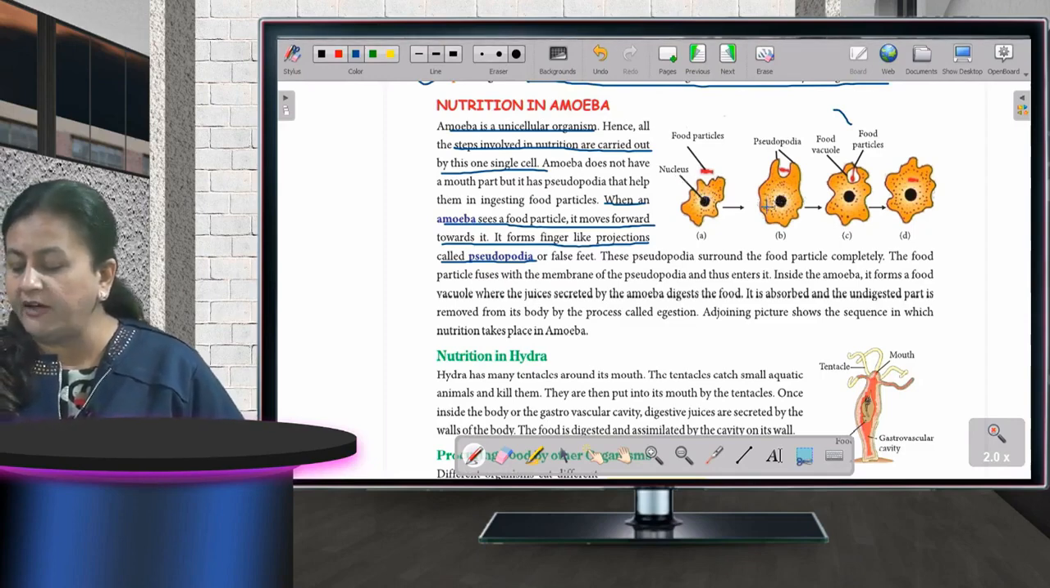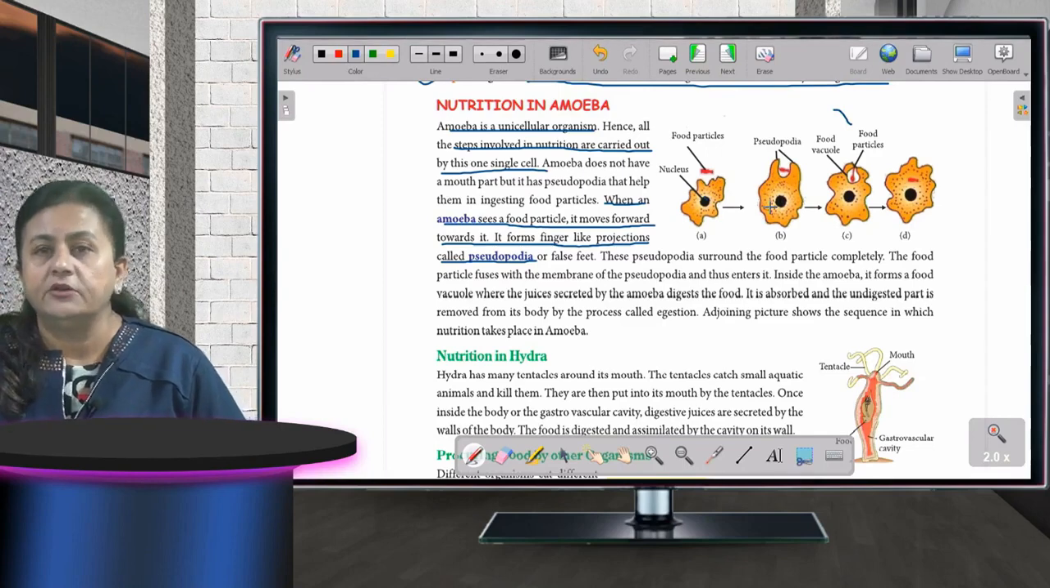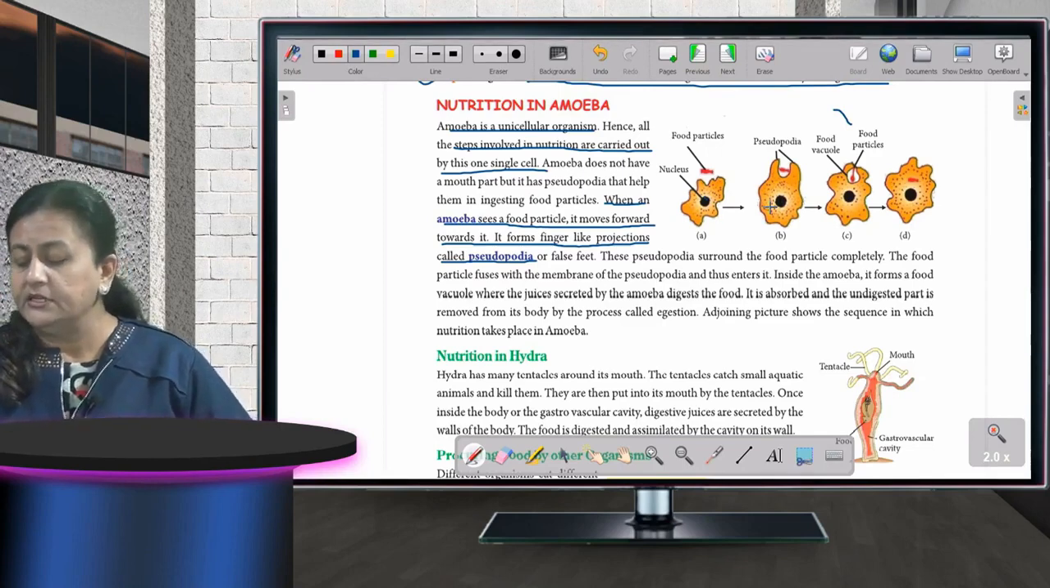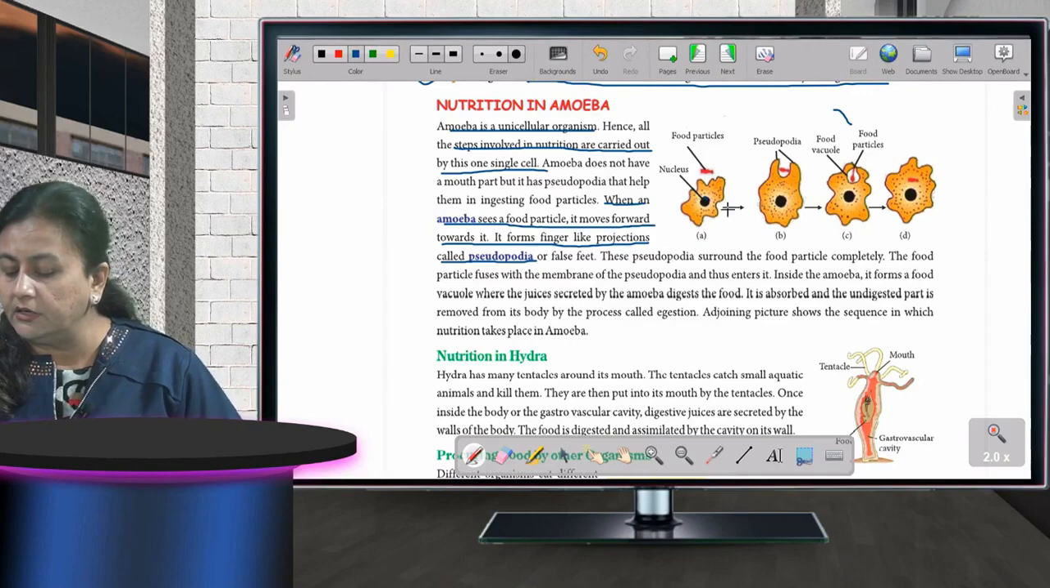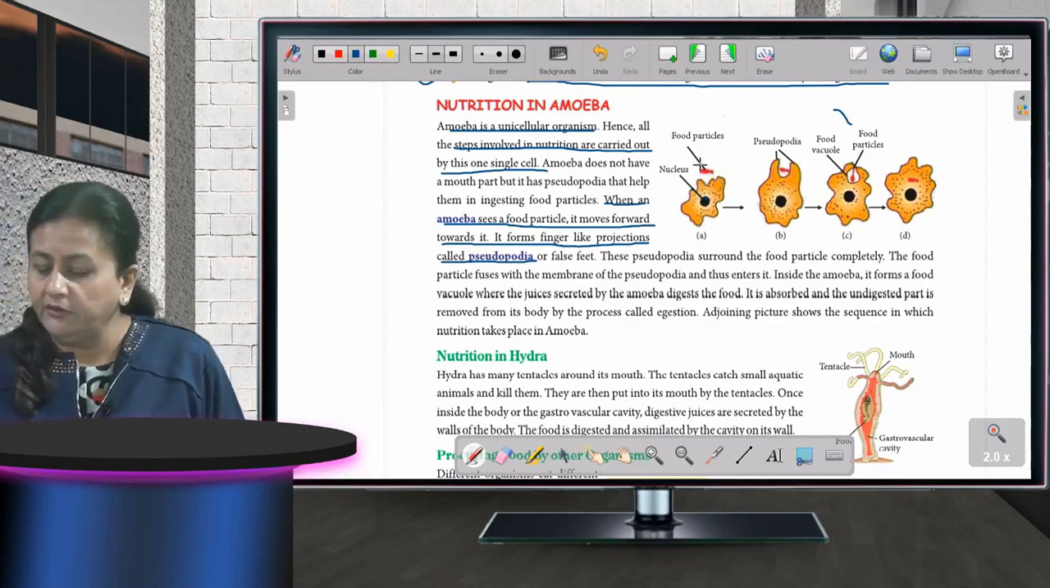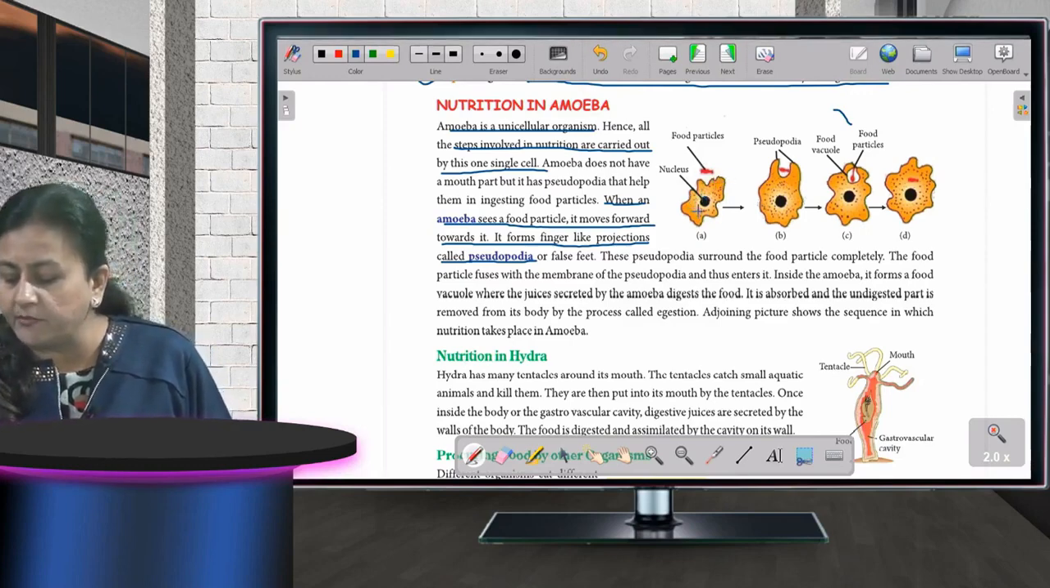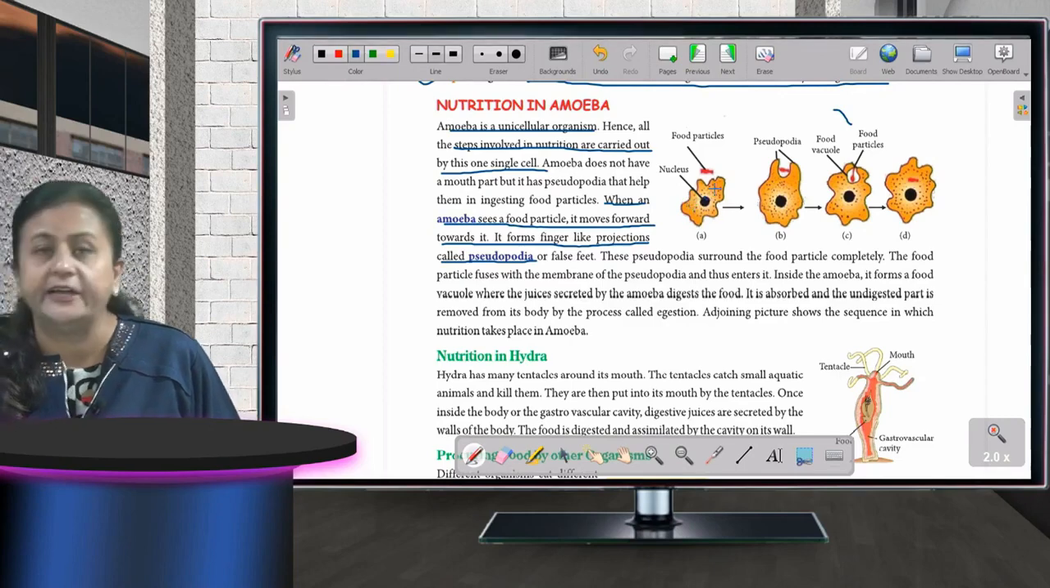It does not have any hands or anything like that. It has simple cytoplasm. This is nucleus and this is all cytoplasm. This dotted part you can see, it's all cytoplasm.